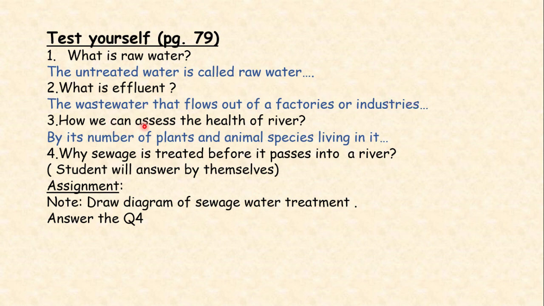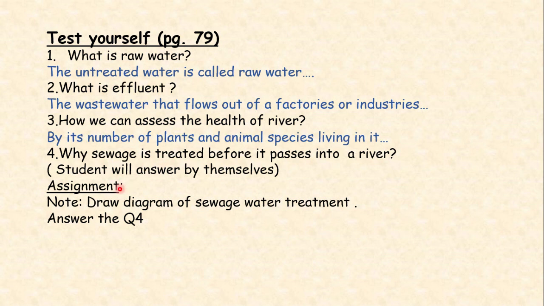How can we assess the health of a river? We can assess the health of a river. It is healthy if it is free from pollutants, so that the aquatic life is not disturbed, and a number of plants and animal species survive in it. So we can say, by knowing the number of plants and animal species that are living in it. Why is sewage treated before it passes into the river? This is the question that you have to answer by yourself.